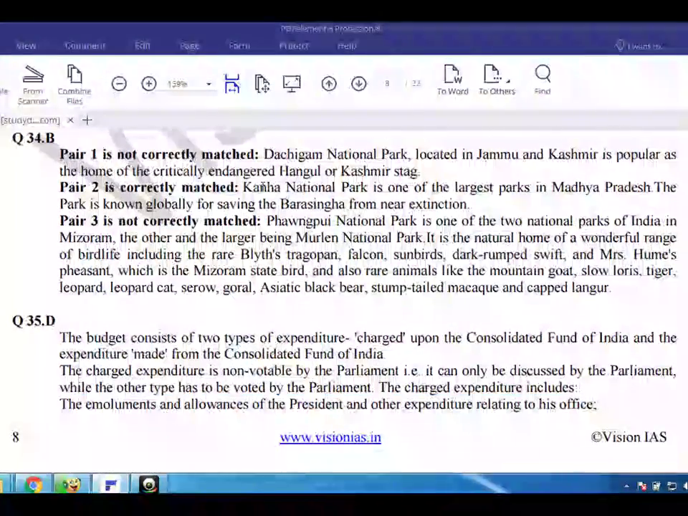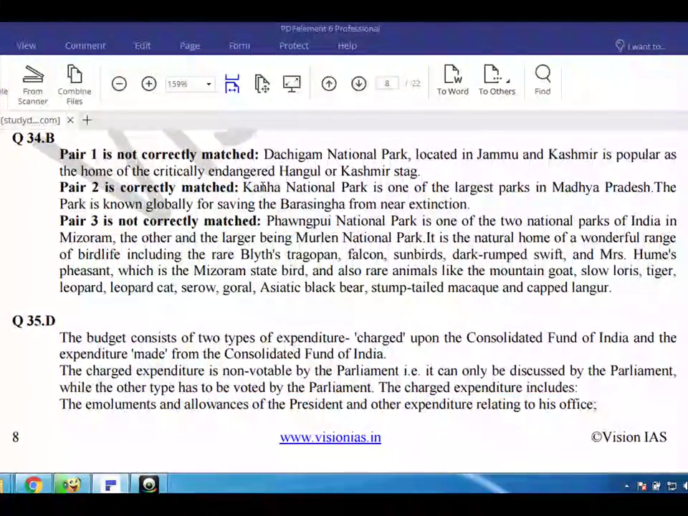Q34. Pair 1 is not correctly matched. Dachigam National Park, located in Jammu and Kashmir, is popular as the home of the critically endangered Hangul or Kashmir stag. Pair 2 is correctly matched.